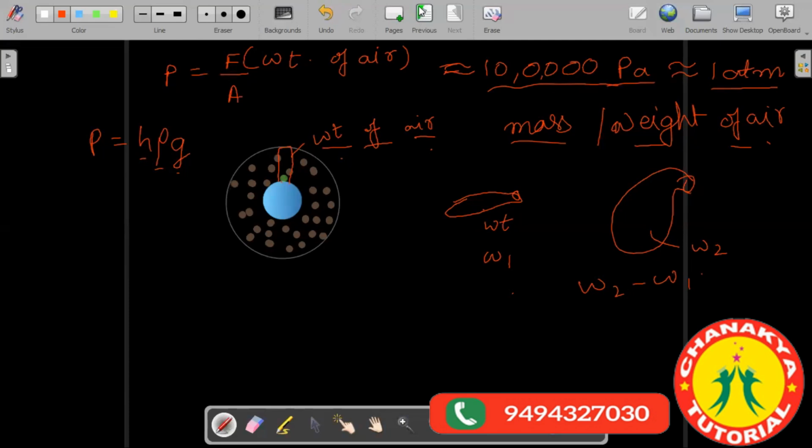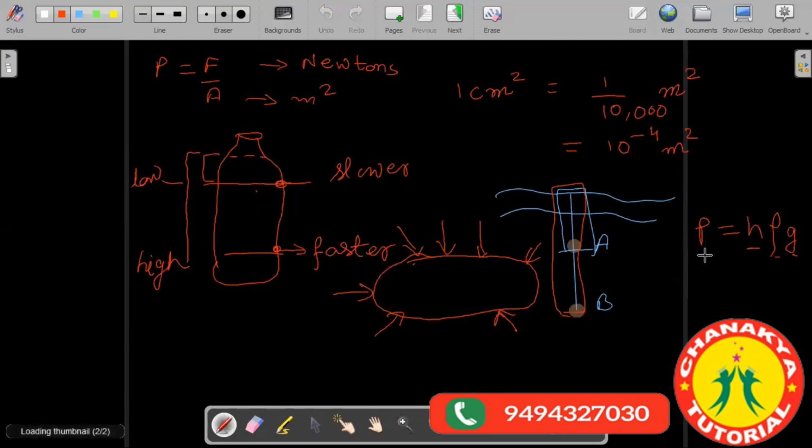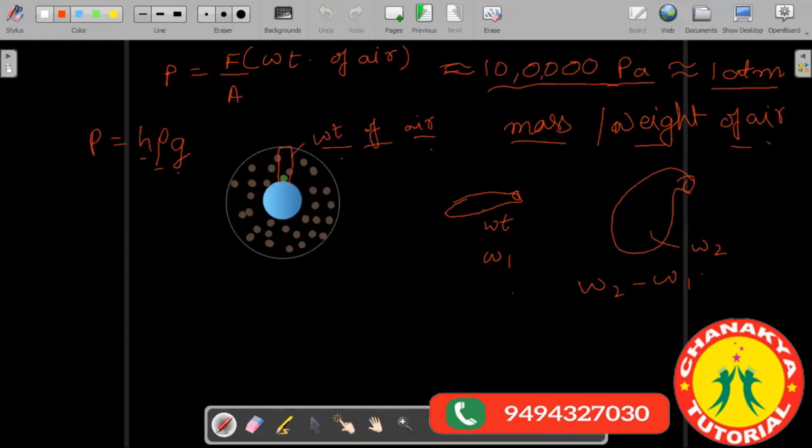So just I discussed here also that the pressure exerted by the fluids is given by the formula H rho G. Since air is also a fluid, so for air also we use this formula. Pressure is equal to H rho G, where H represents the height of this atmosphere, rho represents density and G represents gravity. But still there are other experiments by which we can measure the atmospheric pressure.